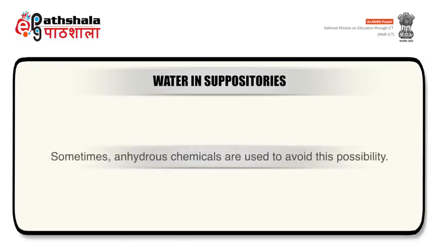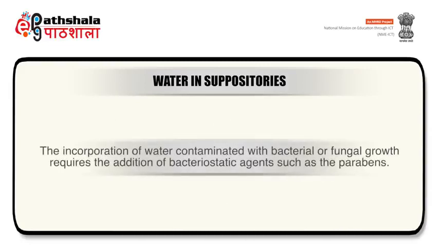Sometimes anhydrous chemicals are used to avoid this possibility. Incorporation of water contaminated with bacterial or fungal growth requires addition of bacteriostatic agents like the parabens.